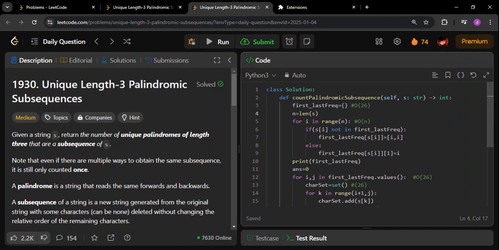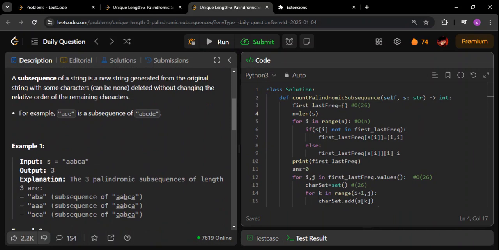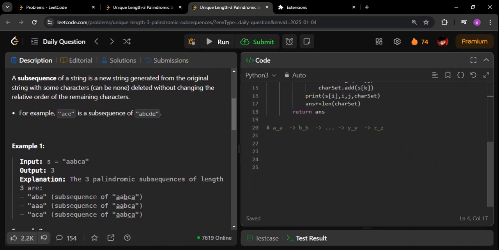I felt this question was slightly on the easier side, but again, this is not something that you can see and predict on your own. You need a pen and paper. You need to do some calculations and understand what is happening. You have to understand the pattern that there can be only 26 patterns here. Only 26, which is a constant number, right?